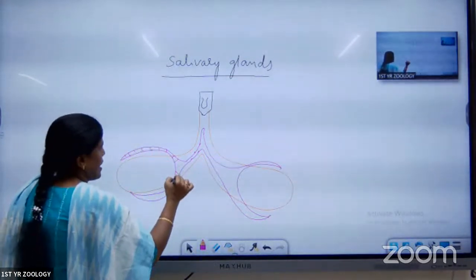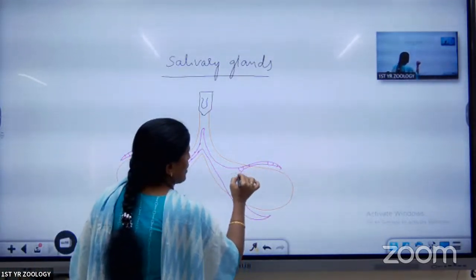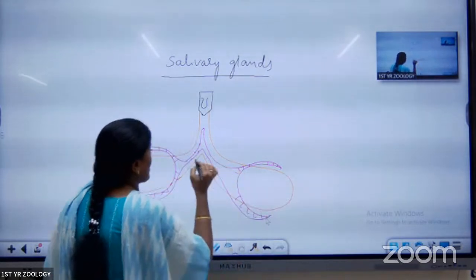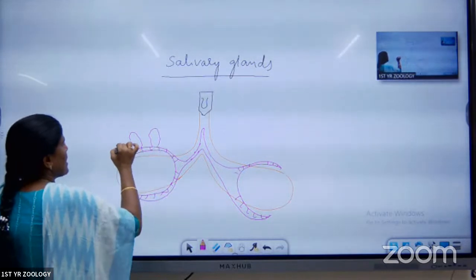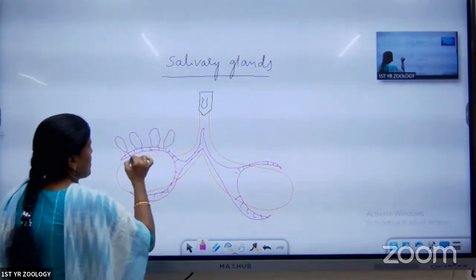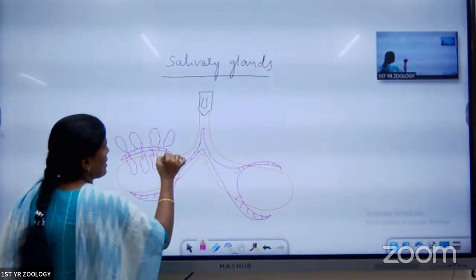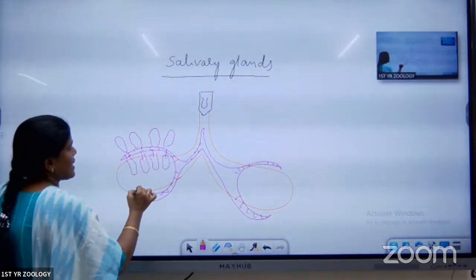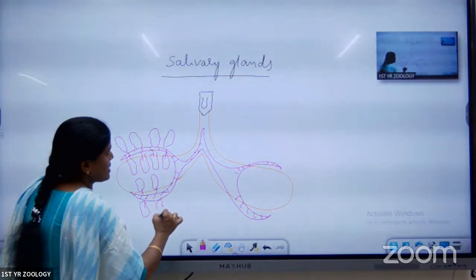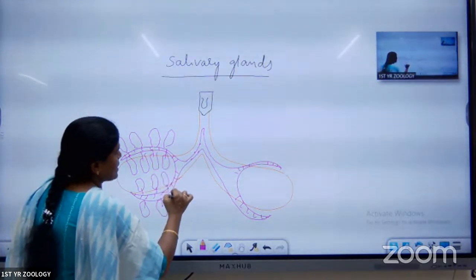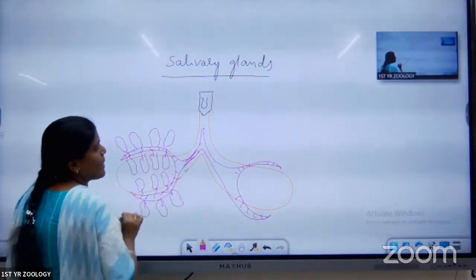This one is the salivary lobules. One pair of salivary lobules is present. These salivary lobes have lobules, which we call acini cells. Inside the acini cells, zymogen cells are present. These zymogen cells open into the ductules. Those ductules open into the common salivary duct.